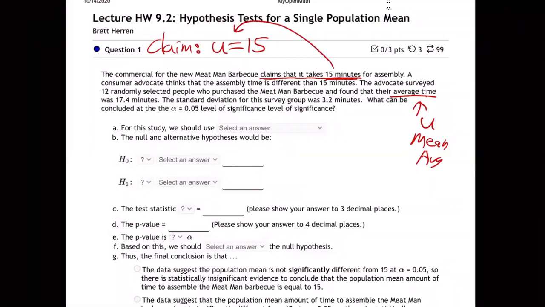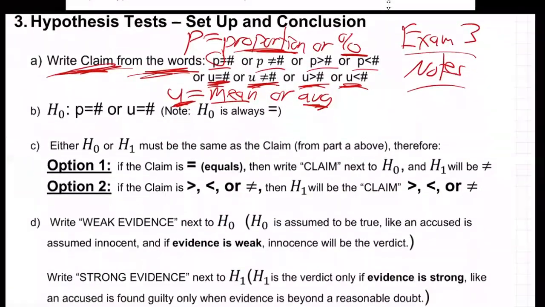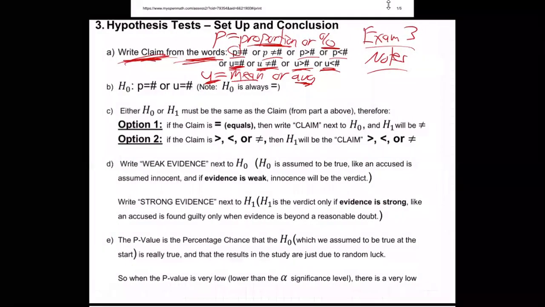So that's what's being claimed. That's your first step. The commercial for the Meat Man barbecue claims that their barbecue only takes 15 minutes to assemble, to set up. So the claim is mu equals 15. Start there. That's step number 1. Write the claim from the words.